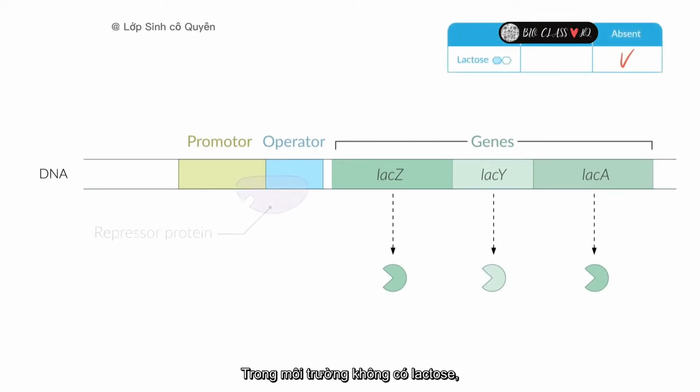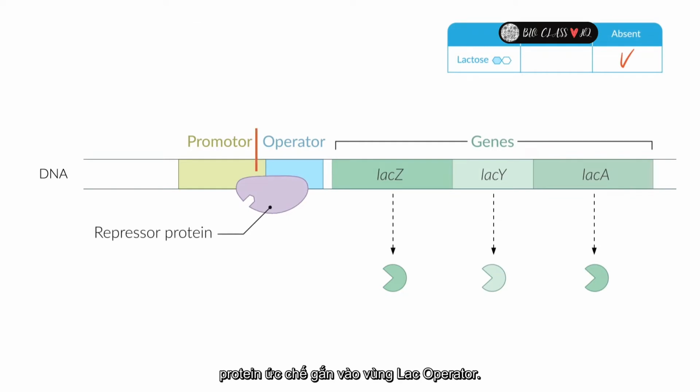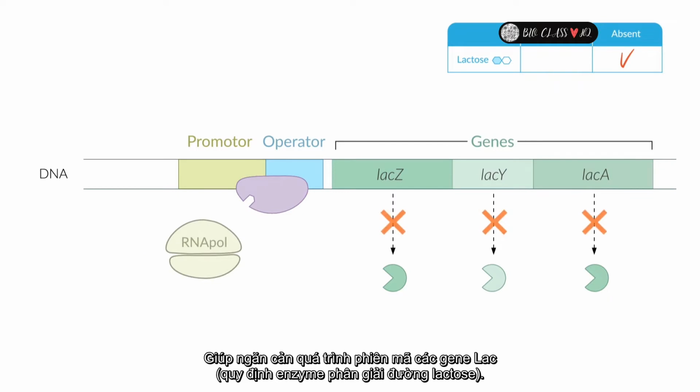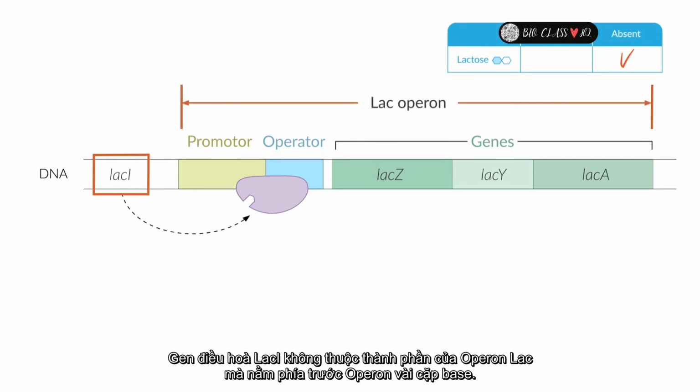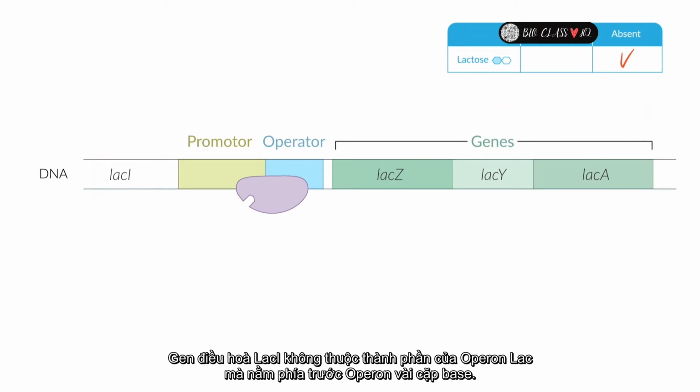In the absence of lactose, a repressor protein is bound to the lac operator. This binding prevents transcription of the downstream lac genes. The repressor protein is encoded by the regulatory gene LAC-I. LAC-I isn't directly part of the lac operon, but is located a few base pairs upstream.